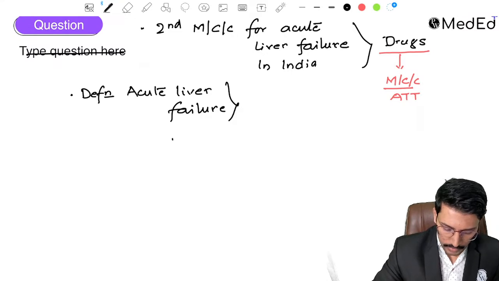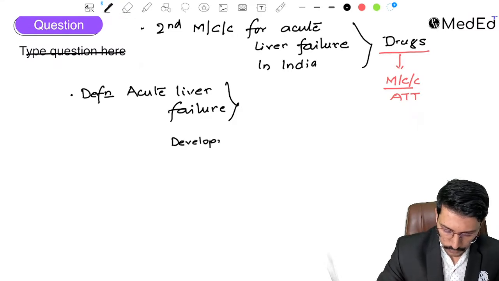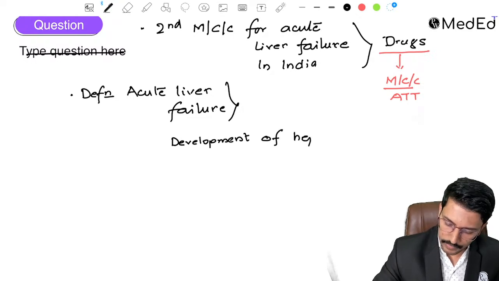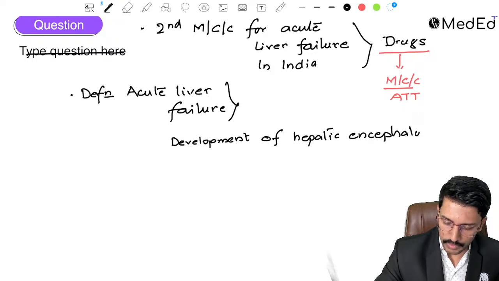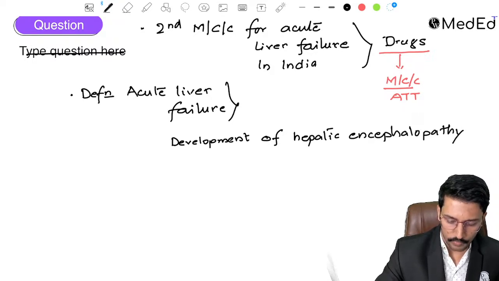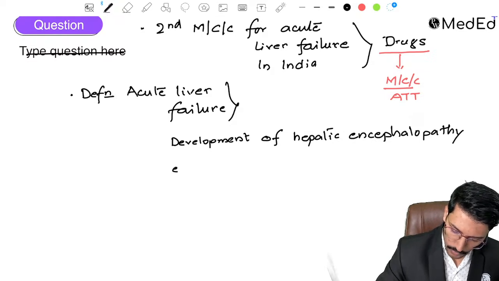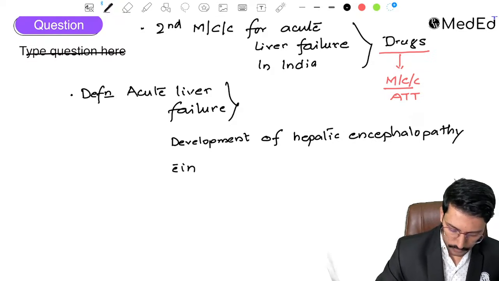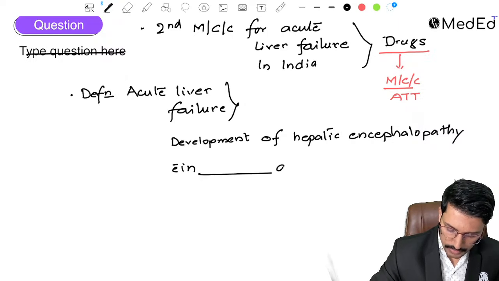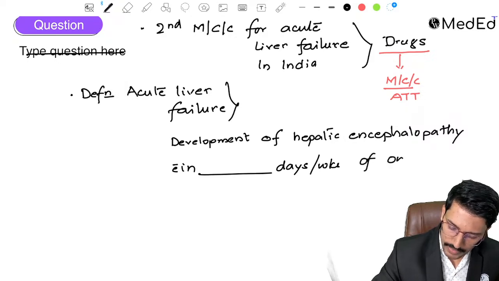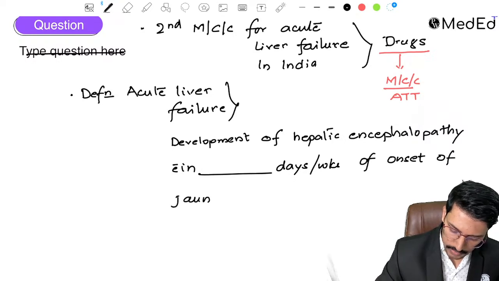Definition is development of hepatic encephalopathy. So all of us know what is hepatic encephalopathy, right? Development of hepatic encephalopathy within dash days or weeks of onset of jaundice. Onset of jaundice. Now tell me the answer.